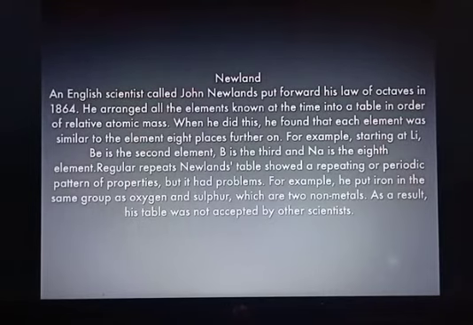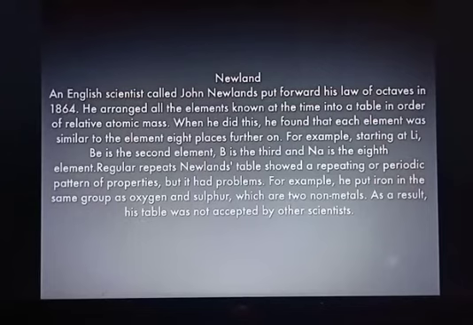For example, he starts his series from lithium, beryllium, boron and so on, and sodium is the 8th element. So, Newlands' table showed a repeating or periodic pattern of properties, but it also had a few problems. For example, he put iron in the same group as oxygen and sulfur, which are two non-metals, and as a result this table was also not accepted by other scientists.